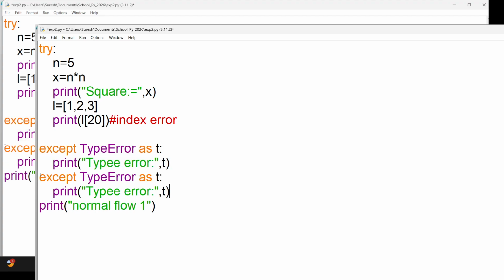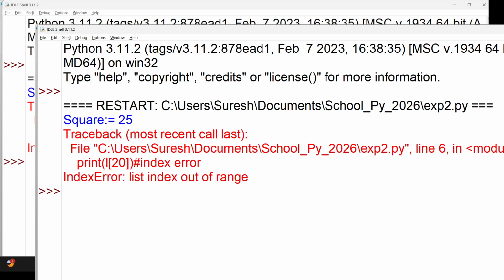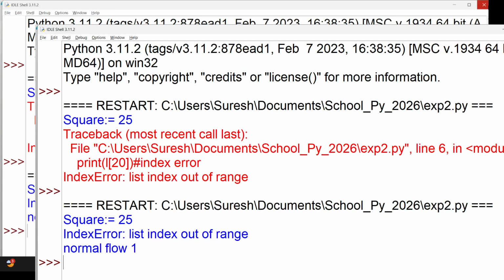For example, if you go with this except, now the second type of error, index error, specify IndexError. You can use a separate variable, for example, I. So now it will handle the error called index error.